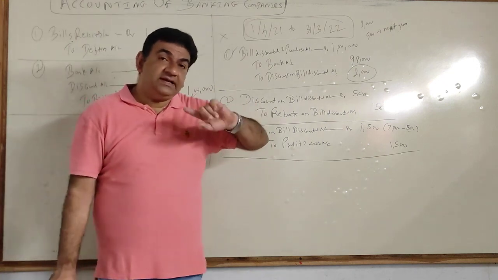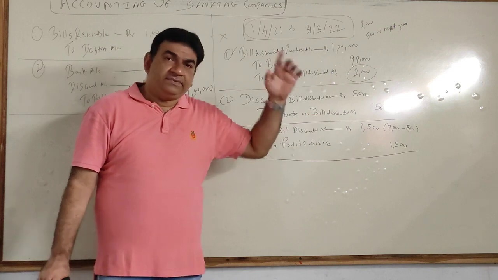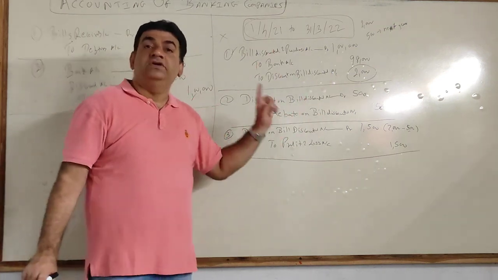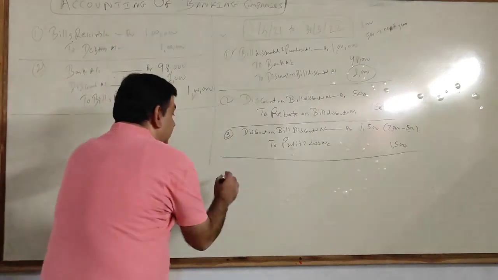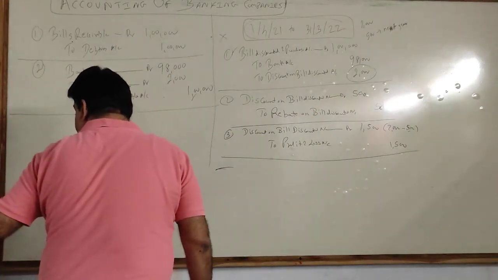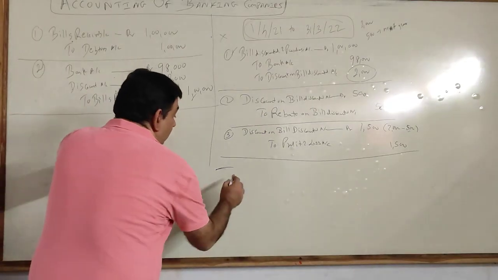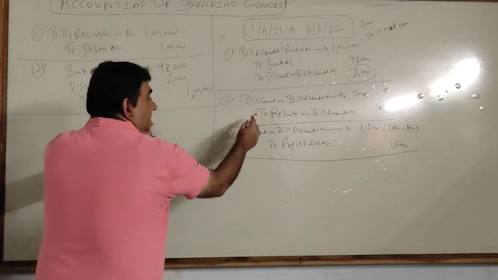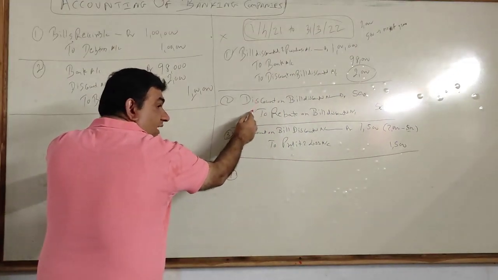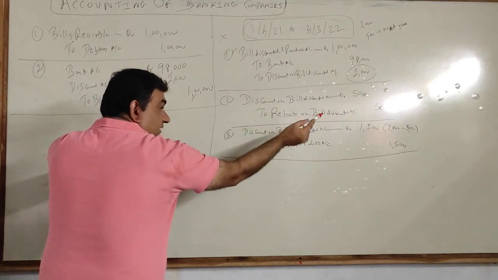Now can I say discount will be the income of that next year, this 500. That next year will have other discount plus this 500. So what I do? The second entry, what I have passed, when I go to the next year, on the first day of the next year, I will reverse this. Here I debited discount. Why? Because out of 2500, 500 was for the next year.